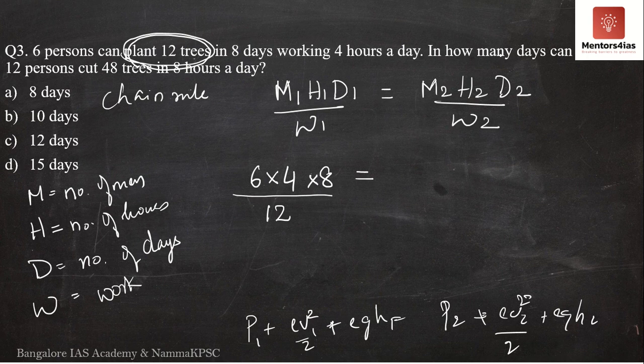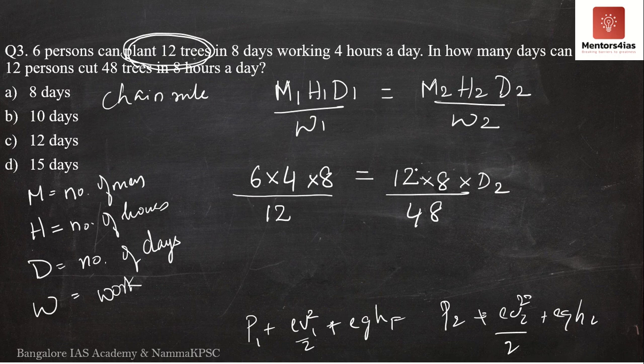The second condition says in how many days can 12 persons cut 48 trees working 8 hours a day. So we have to find out D2. How many days would it take in a similar situation but different conditions? The scenario remains the same. There are people working a fixed number of hours a day for certain days doing the same kind of work, but the quantum of work may change. So the scenario is different, but the conditions remain the same. So we now have to find out D2.